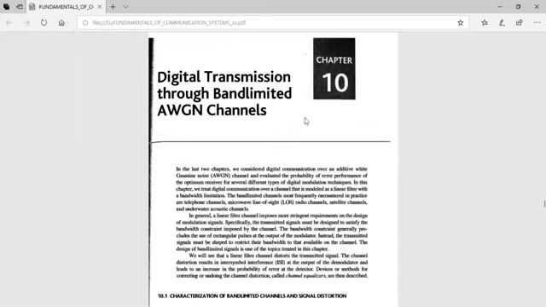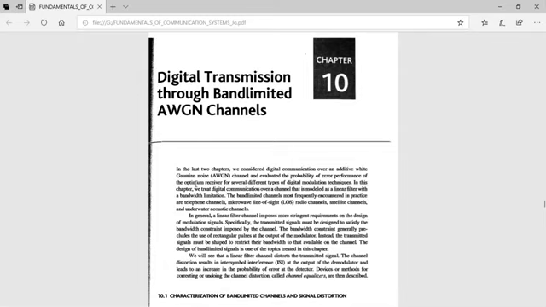Now today we will start with Module 4, that is digital transmission through band limited channels. This chapter is also very important, where you are going to study intersymbol interference, eye diagram, raised cosine function, etc. So we will start this module today. The reference book for this as per the prescribed syllabus is Proakis, so I'm referring to the same book here.